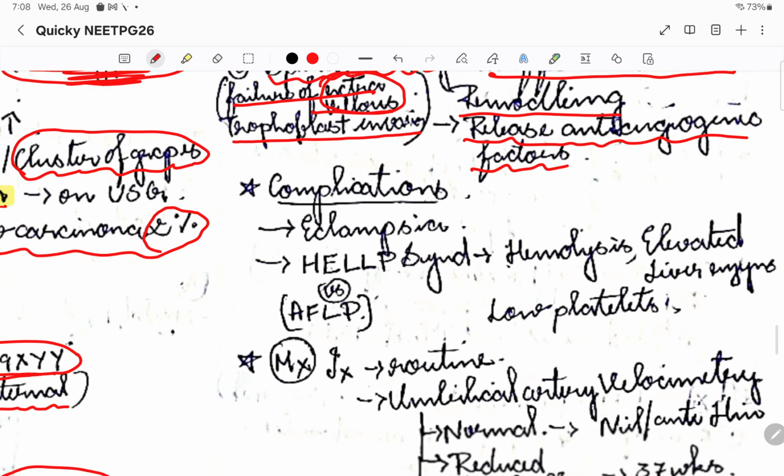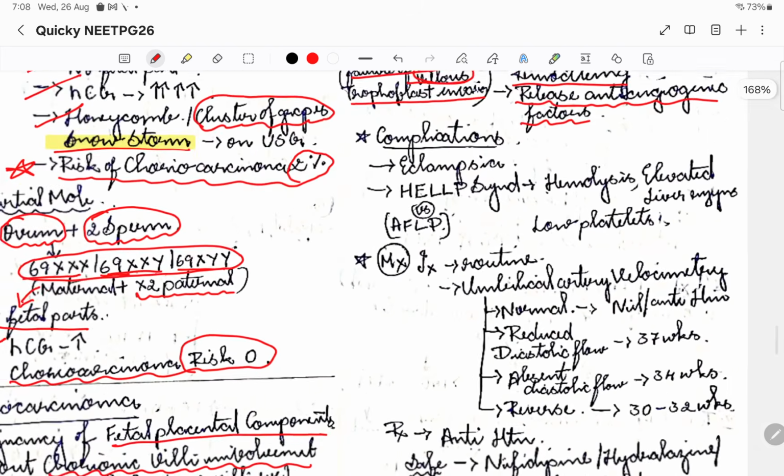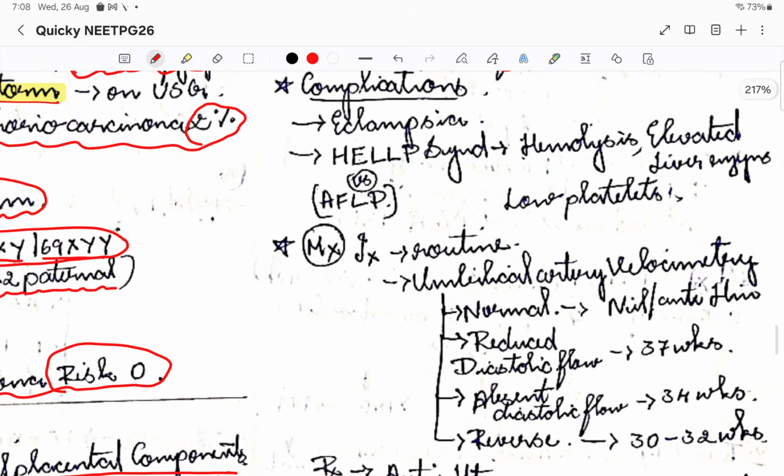Okay, then coming to the complications, preeclampsia might complicate into eclampsia, that is seizures in pregnancy. Then there might be HELLP syndrome. So what is HELLP syndrome? The name itself tells you: hemolysis, elevated liver enzymes, and low platelets. Please try to differentiate between HELLP syndrome and AFLP. We'll come to AFLP later.